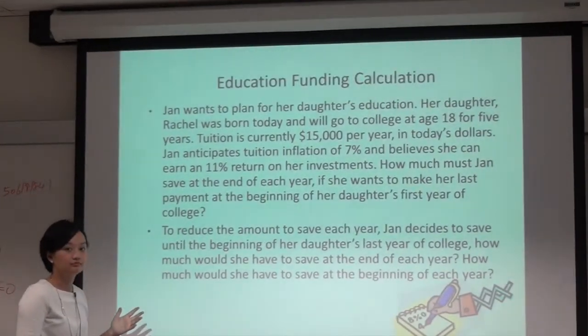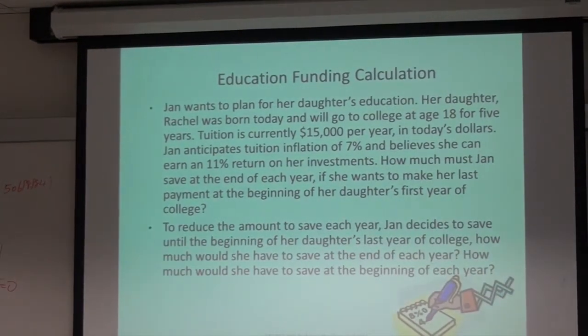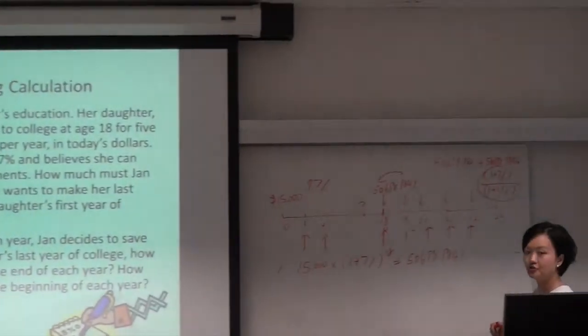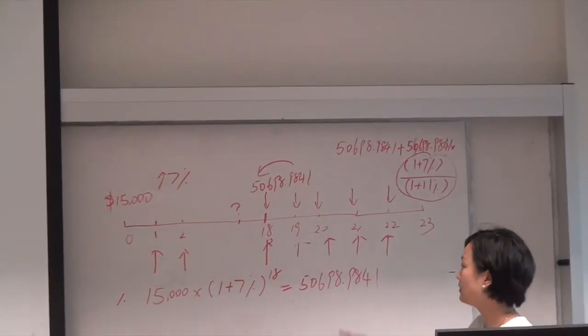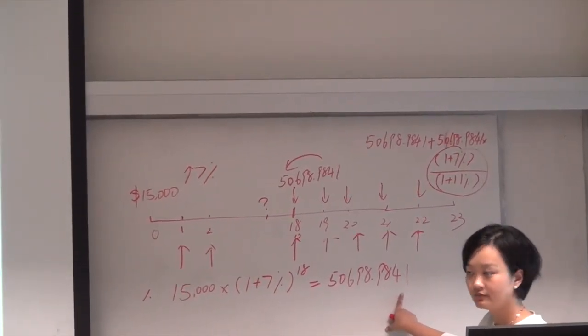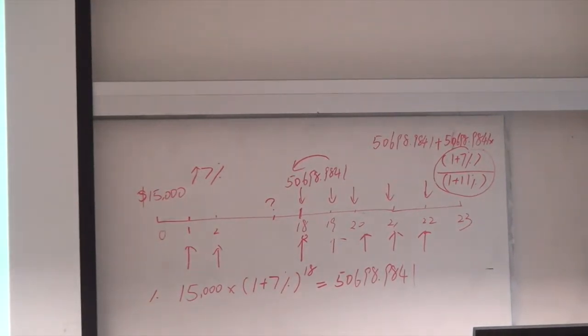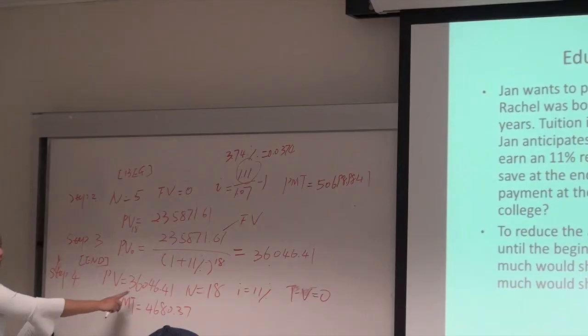So change it from 18 to 23. I want to save until the beginning of the last year of college. Do I need to change step 2? No, only N. Only the last step. Okay? So I give you some time. Tell me the answer. What's going to change in this formula?